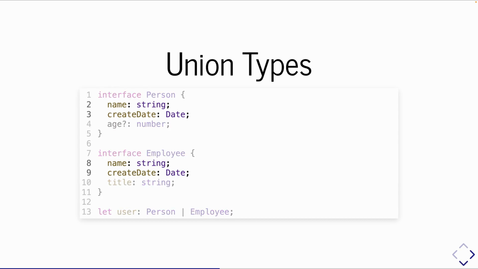At runtime, what actually happens is it takes the intersection of those two interfaces. Two in this example, you can add as many as you want. Pipe Boolean, pipe date, pipe whatever, right? This is just two in this example. So in this example, user will actually be an object that has a name and a create date.